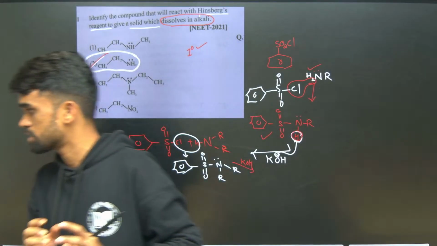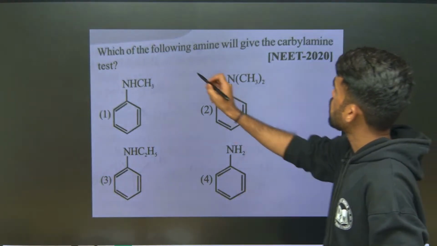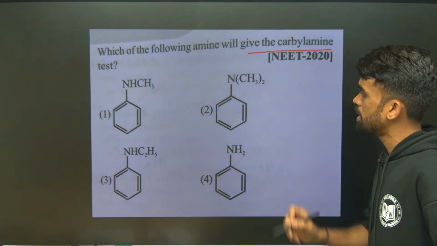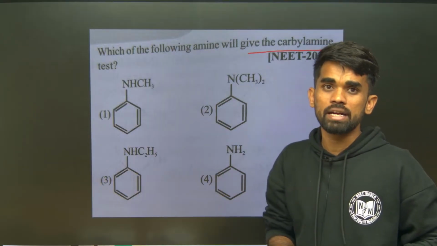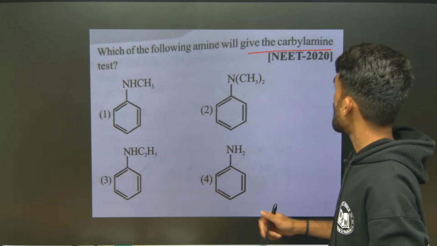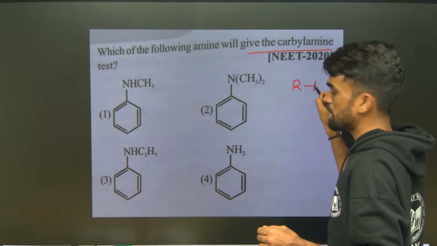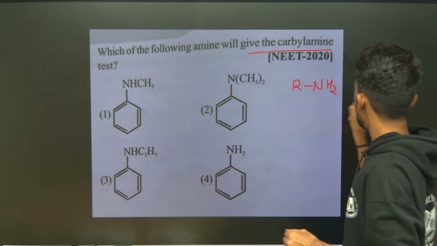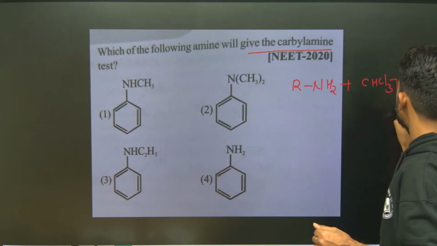Okay, let me move forward. Which of the following amines will give the Carbylamine test? Tell me, out of these four, which will give the Carbylamine test? Look at this, the Carbylamine test is given only by primary amines, something like this, RNH2. I am treating this with chloroform, CHCl3, in basic medium.